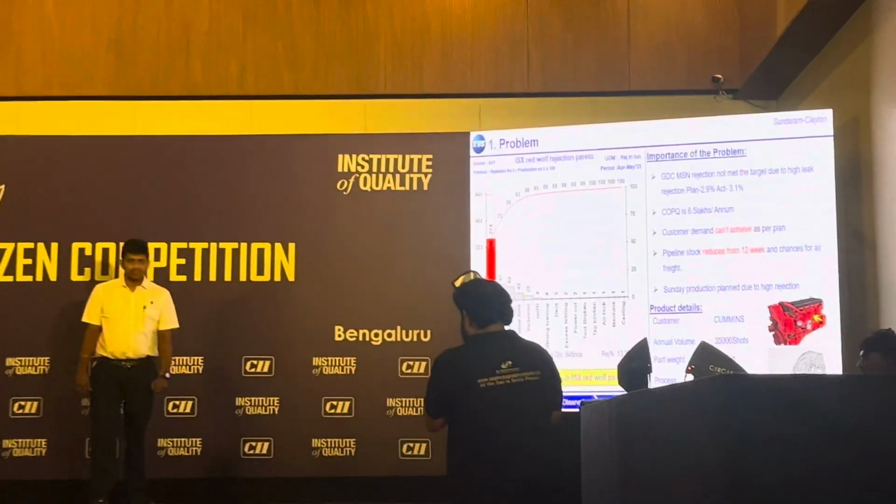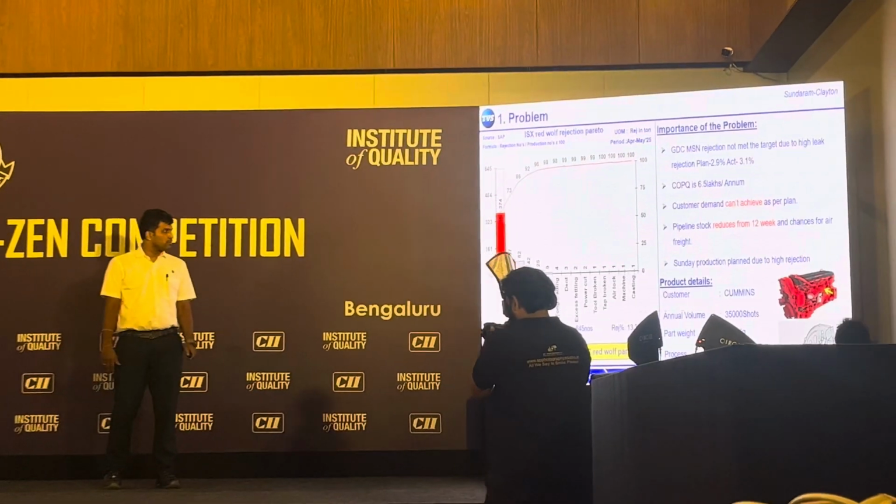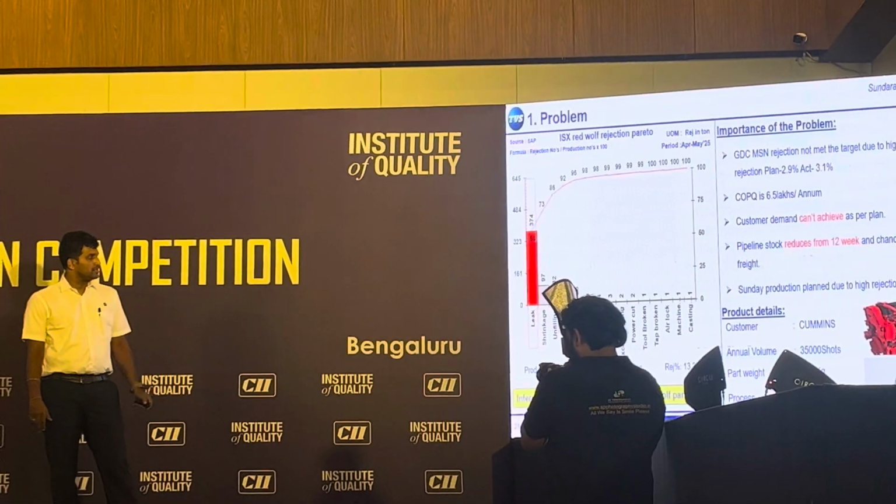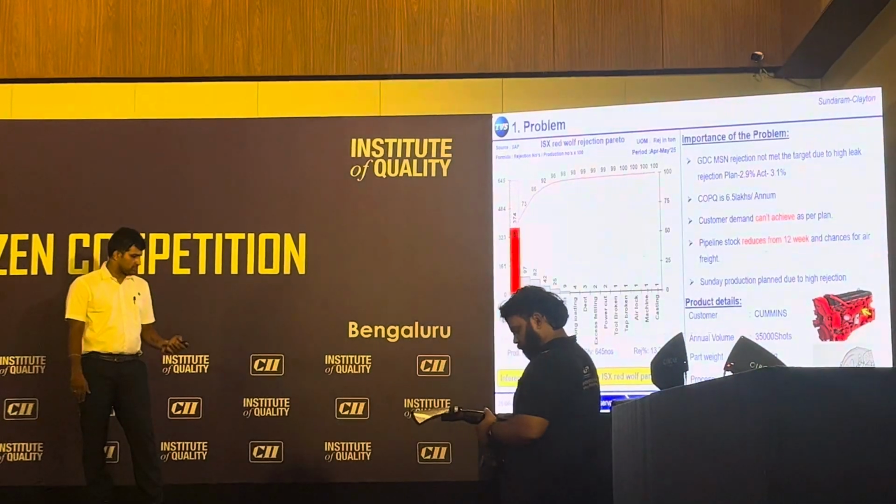The product details of customer Cummins USA plant. Our annual volume is 35,000 shots. Part weight is 9.3 kg. The process is basically a gravity die casting process.